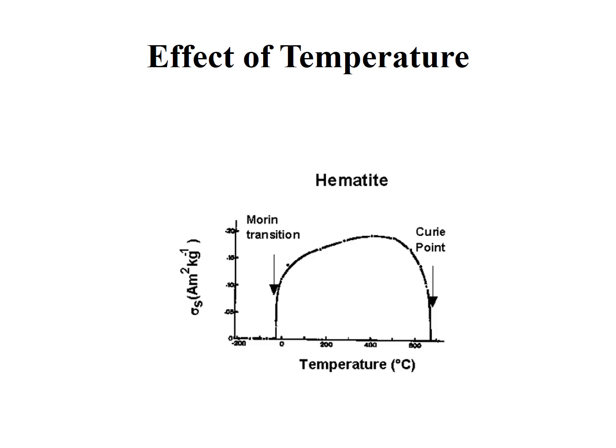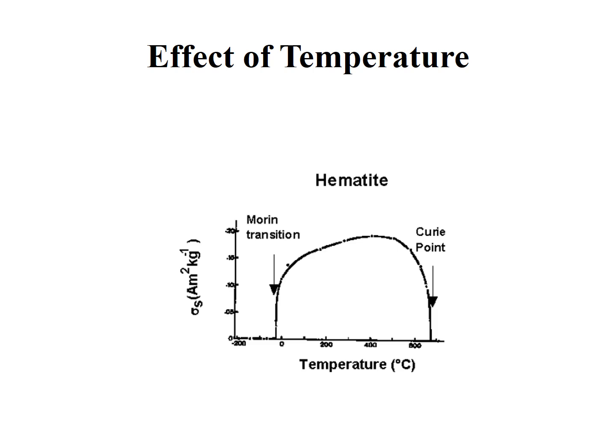So this one is the change in magnetic susceptibility. As I told you previously, up to a certain temperature these materials show an increment in their magnetization, but after a certain temperature they start behaving like paramagnetic materials, meaning their magnetization decreases with temperature.